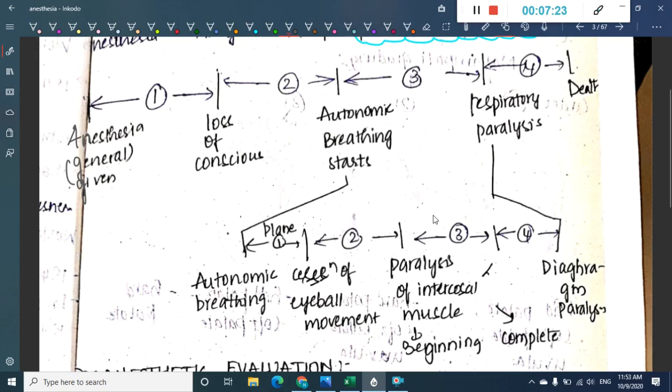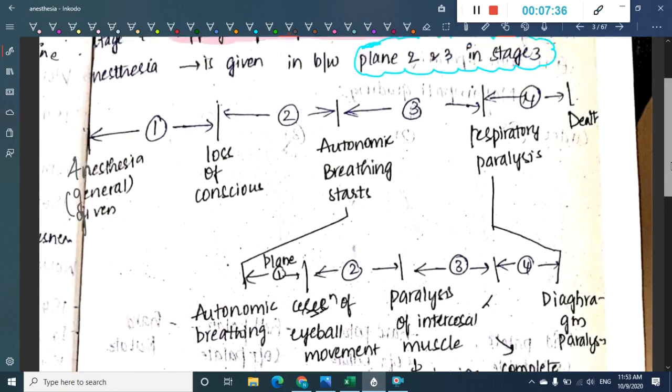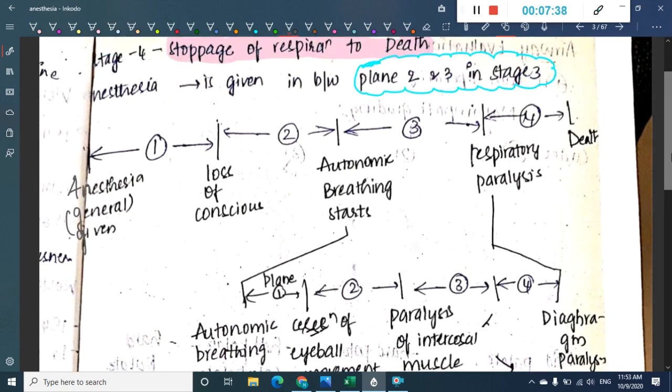In plane 4, we have a complete paralysis of intercostal muscle to the diaphragmatic paralysis. That is nothing but respiratory paralysis. In stage 4, there is death. From respiratory paralysis, which progresses to death, is stage 4. Okay, so this is about the different planes of anesthesia.